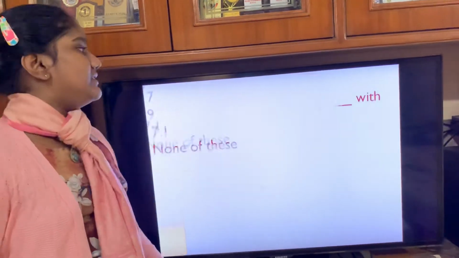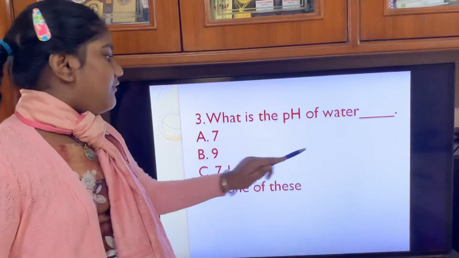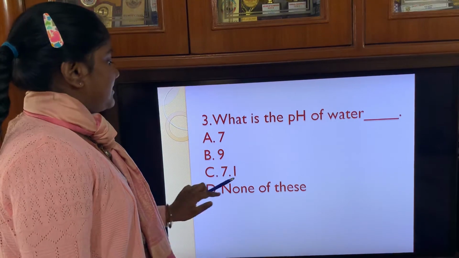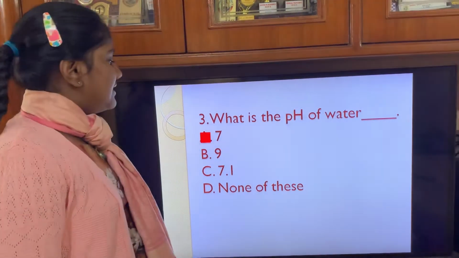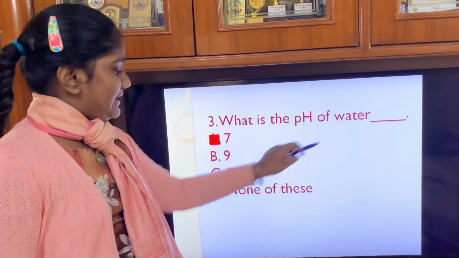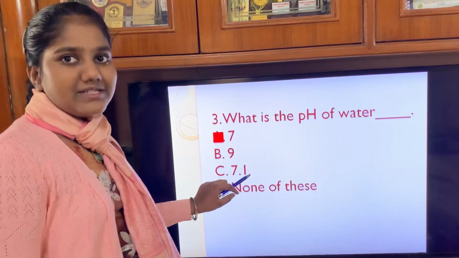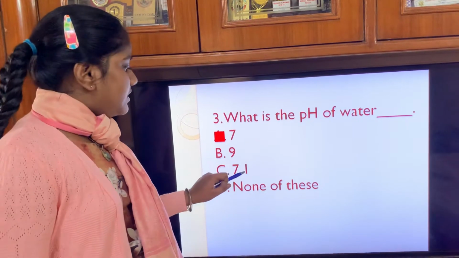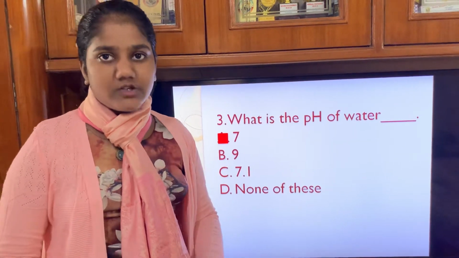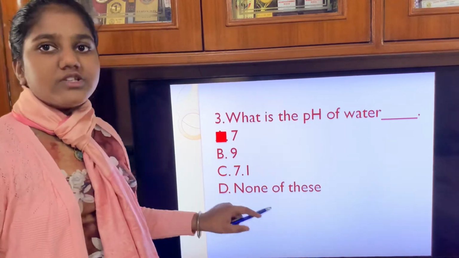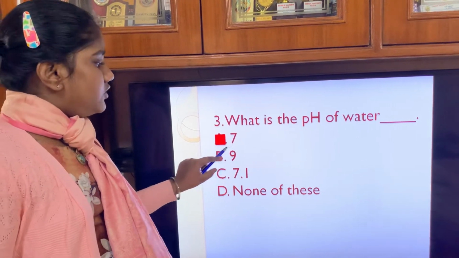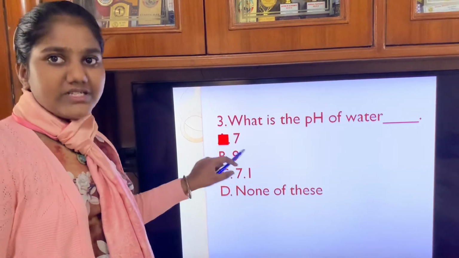Now next question. What is the pH of water? Option A 7, option B 9, option C 7.1, option D none of these. The correct answer is 7, because water is a neutral substance and even a 0.1 difference can change it. Sorry, 0.1 above 7 is for a basic substance, not acidic. So 7.1 can be denoted for a basic substance. Water is a neutral substance, therefore its pH will be 7.